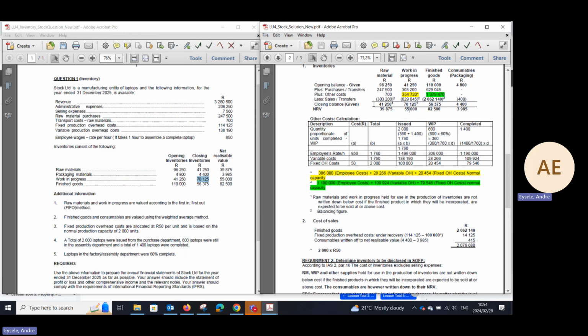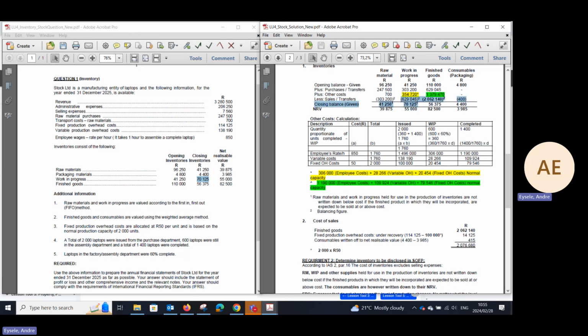Therefore, this will be your finished goods, your closing figure of inventory. And then, colleagues, the 629,045 is the balancing figure for work in progress that will be transferred to your finished goods section. That is the items of those completed items, considering the 60% complete of the laptops. Critically important that you note that. Okay, therefore you transfer the costs from your work in progress to finished goods items.